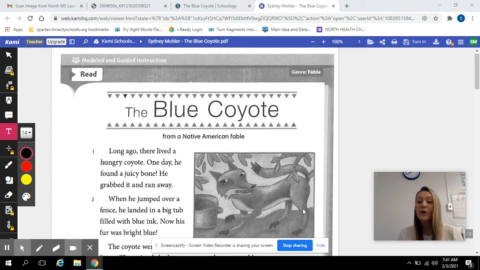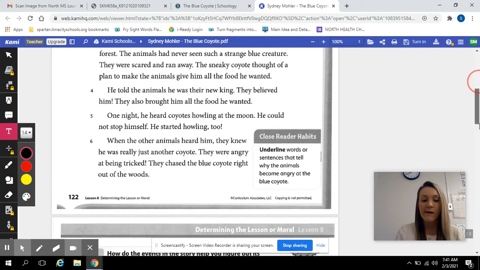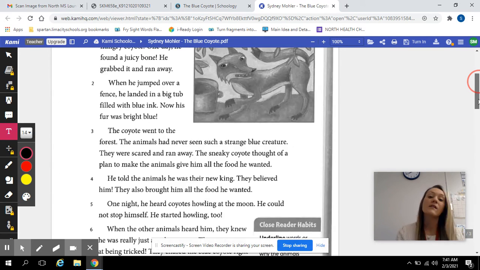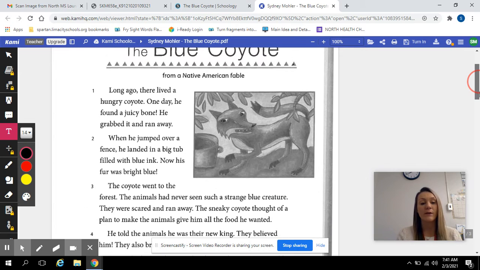So we are going to read the Blue Coyote. We will determine or identify the most important events in the story, because that's going to help us find the lesson. So, the Blue Coyote.